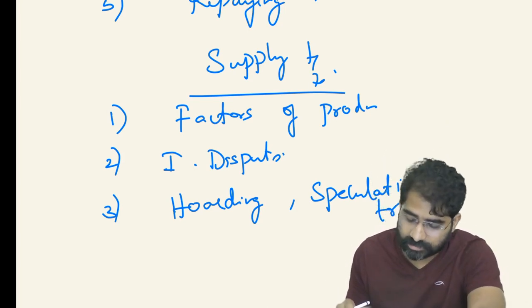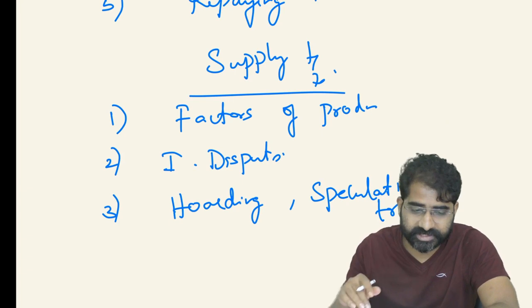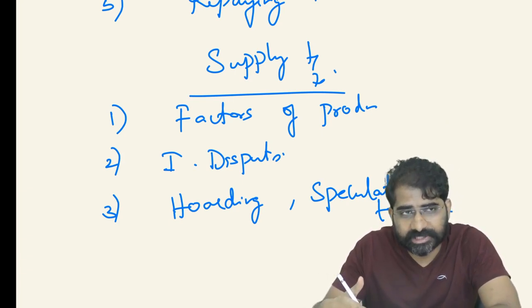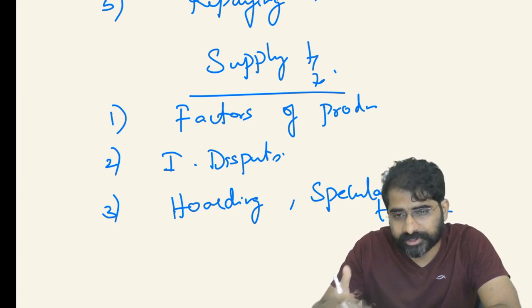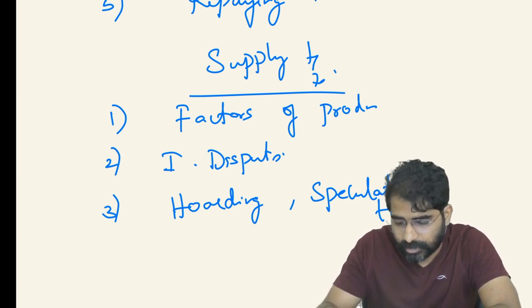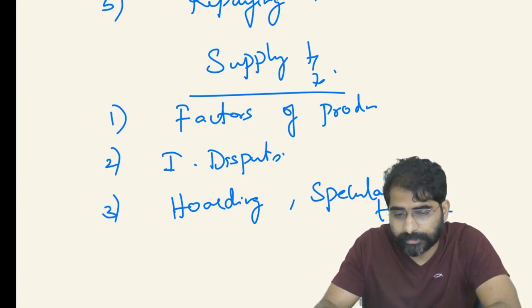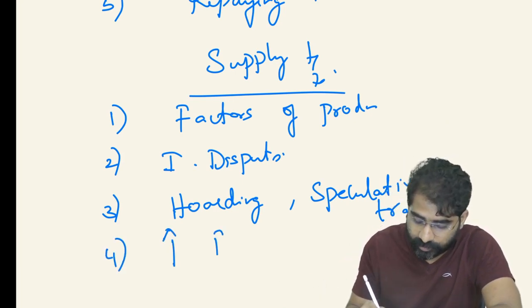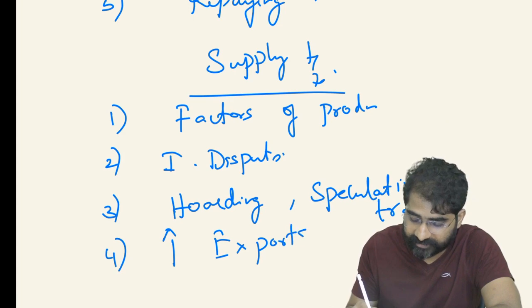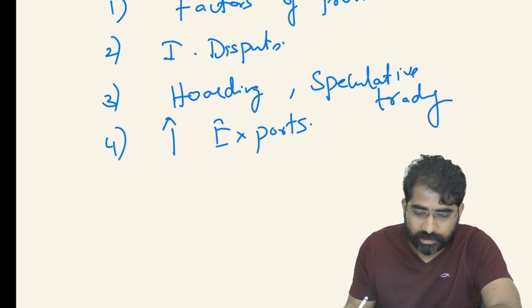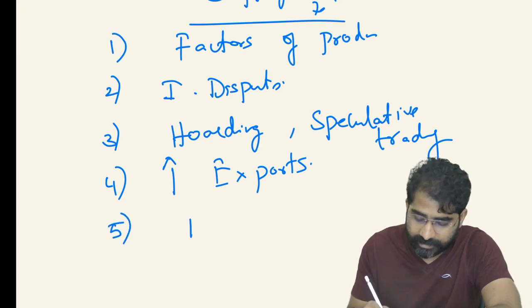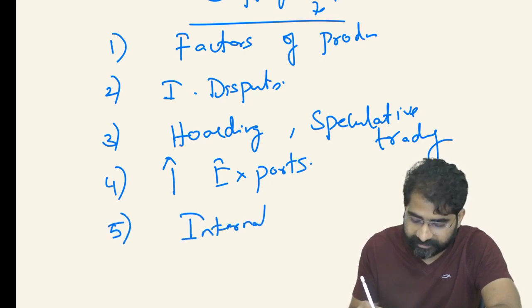Or you can have a situation where the government is increasing its exports, or there are more exports and you don't have the supply properly in the country, so a sudden increase with respect to exports. That is the reason government comes up with stock limits at times, so that you need not export over a particular limit. At the same time, there can be some international factors that can affect.